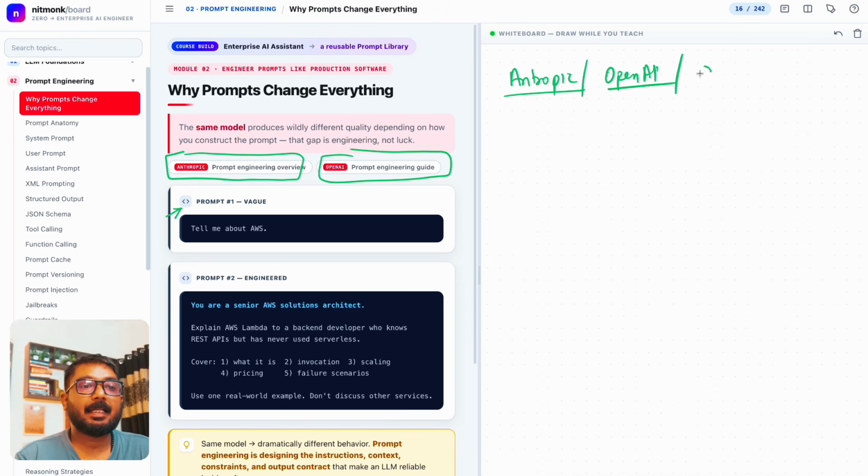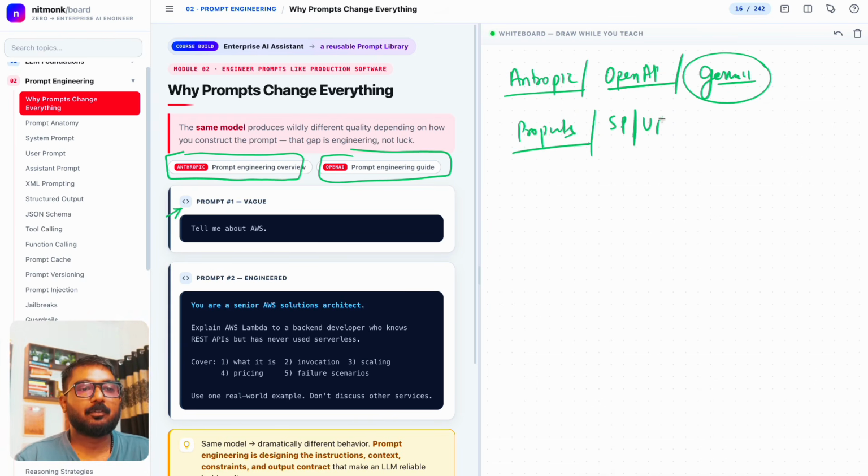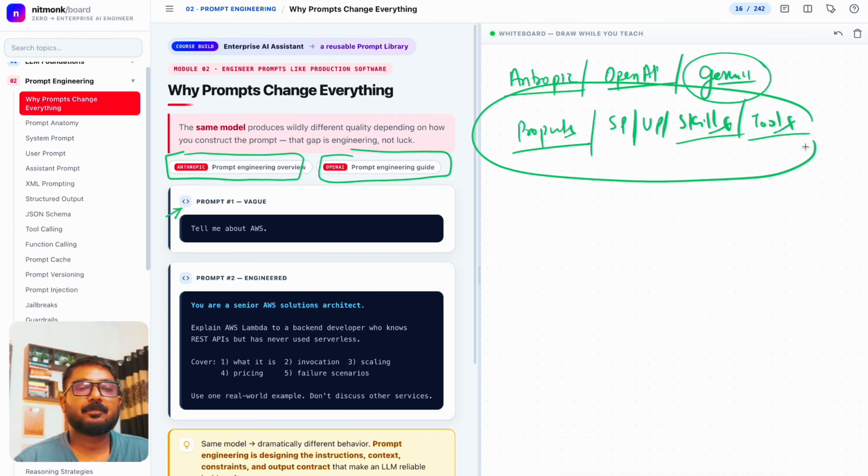The Gemini guide is also really good. You can follow it to learn how to build a system prompt, how to build a user prompt, how to define skills, and how to include tools in it. You can understand all these things if you read these articles.